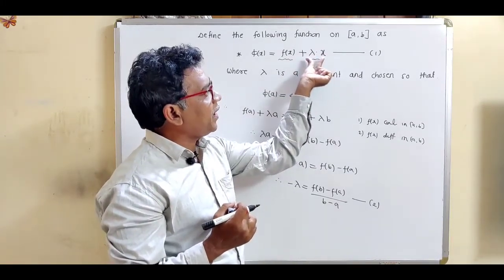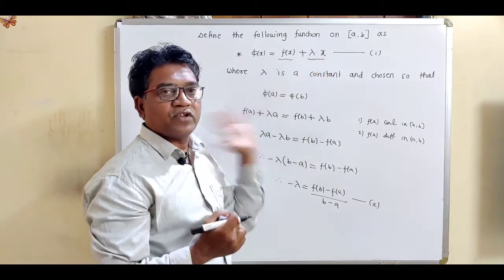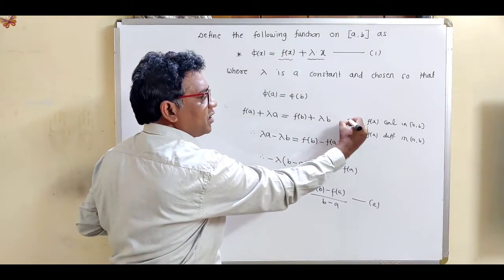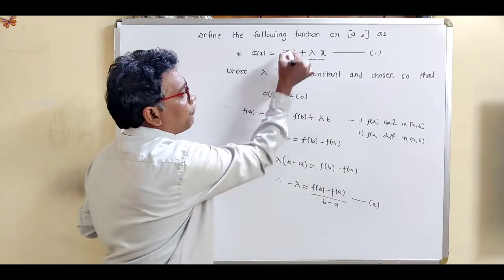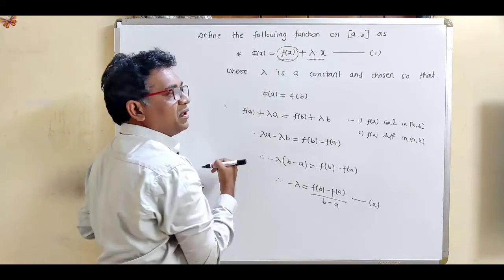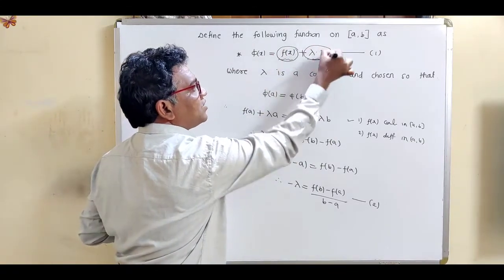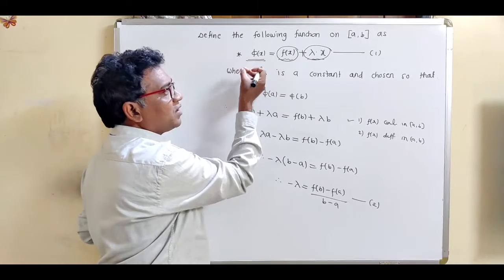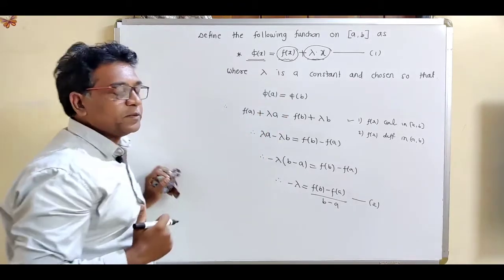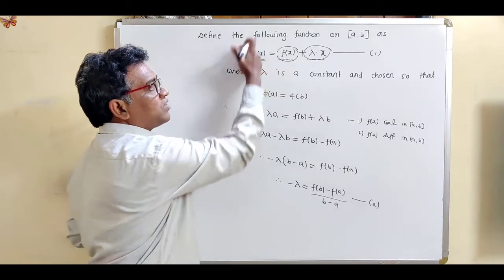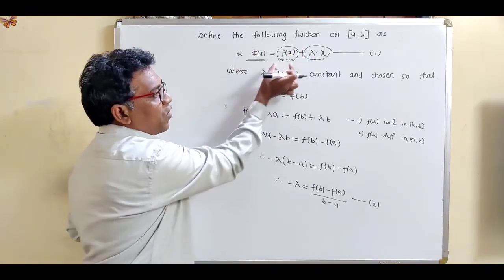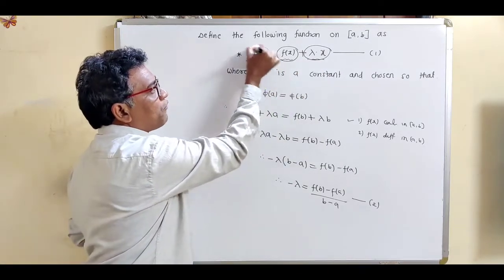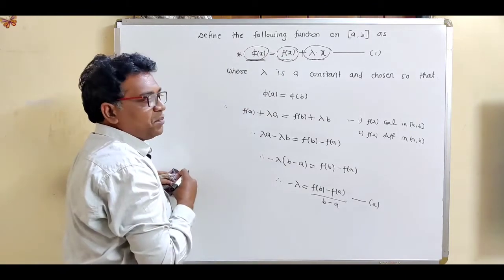So the total function lambda x is again a continuous as well as differentiable function. What is the reason? Because this f(x) is continuous in the closed interval [a, b], it is given, and this lambda x is again a continuous function. So we can say that this function phi(x) is again a continuous function in the closed interval [a, b], because phi(x) depends upon f(x) and lambda x. Because f(x) plus lambda x in total is a continuous function, phi(x) is continuous in the closed interval [a, b].